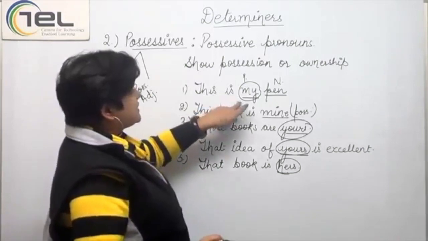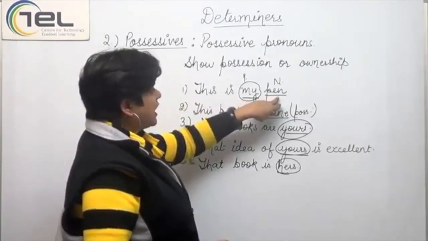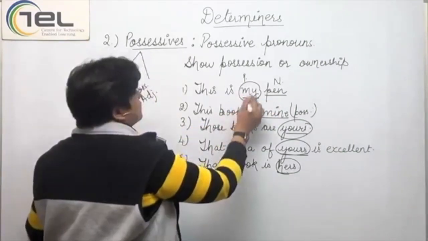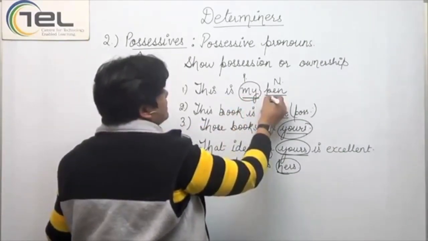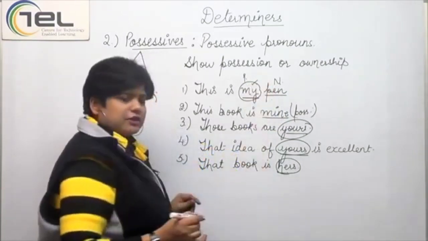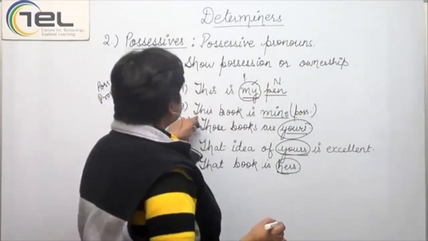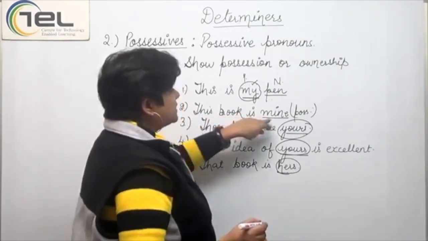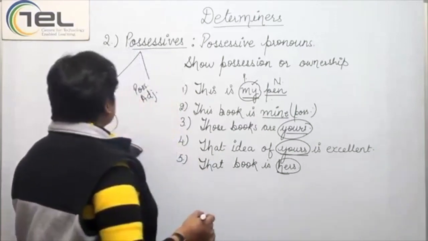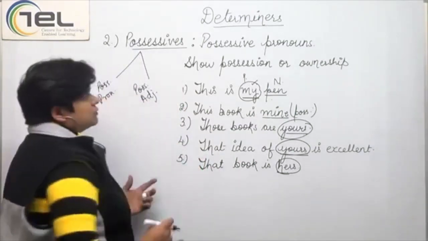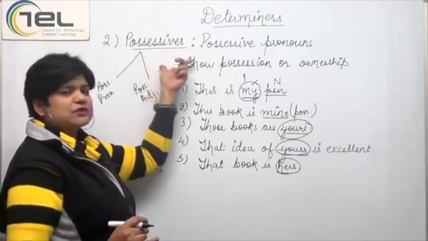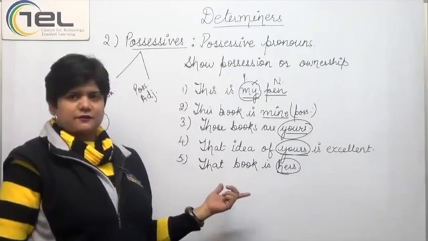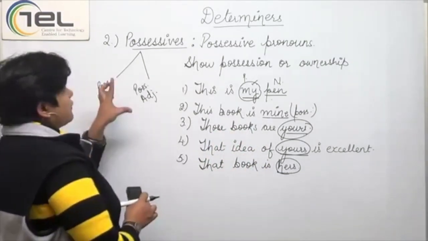Now if you see in the first case, this is my pen. Now I have used my before the word pen. Now if I have used my before the word pen, I am using my as a possessive adjective. But when I'm using this book is mine, here I am using it after is. Mine would be used as a possessive pronoun, right? So that hardly matters because we call them possessives. Any word that shows possession of a person or a thing, we call it a possessive, right? Now with that we finish off with possessives.